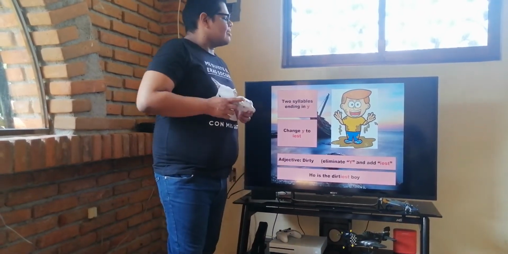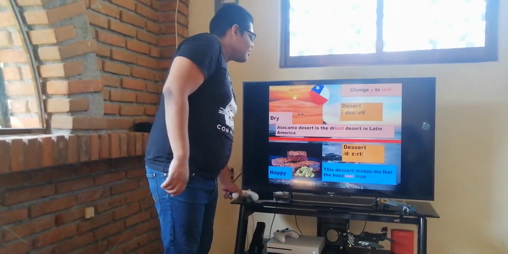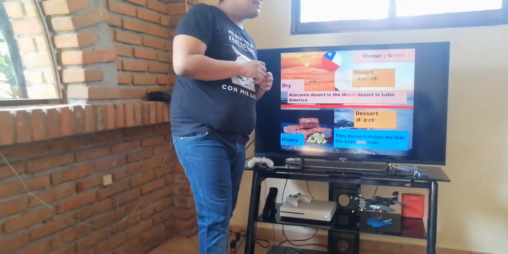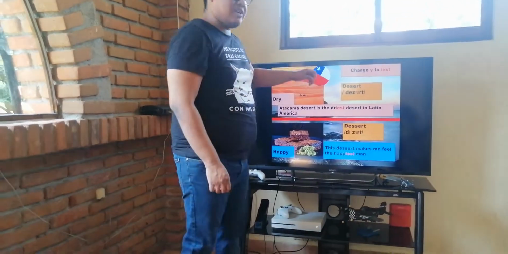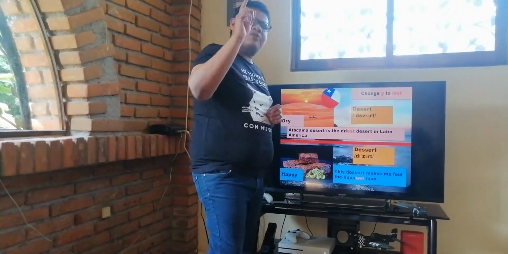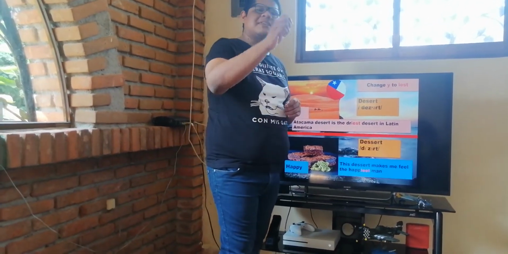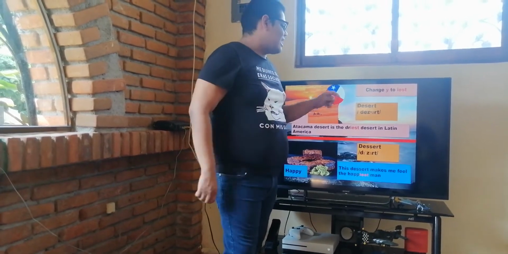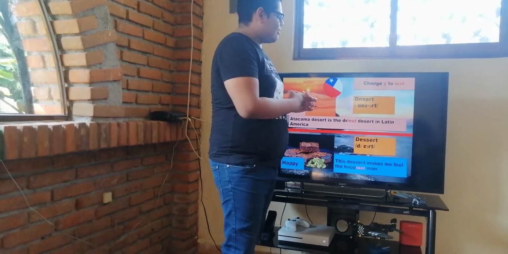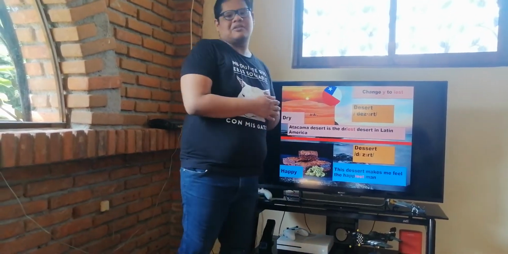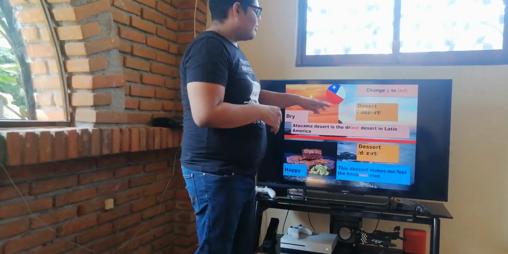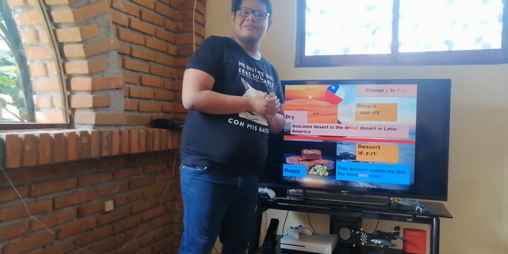Let's see some other examples. But before we continue, I want you to notice the difference between these two words. Before I say the pronunciation, I want you to think, how do you pronounce this word? How do you pronounce this one? Do you notice the difference between this one and this one?